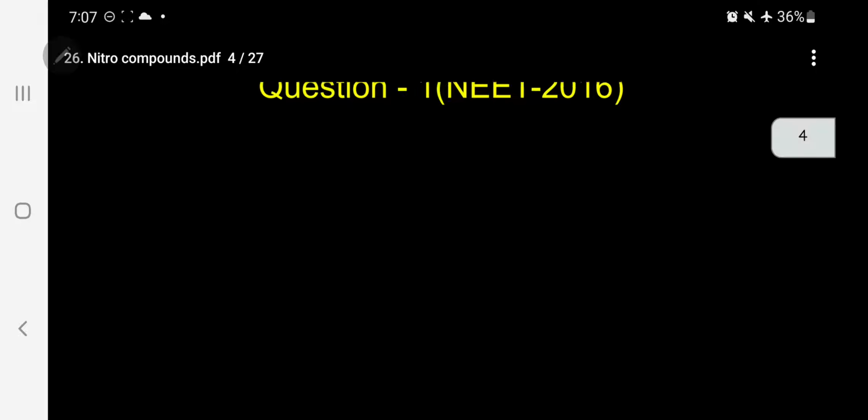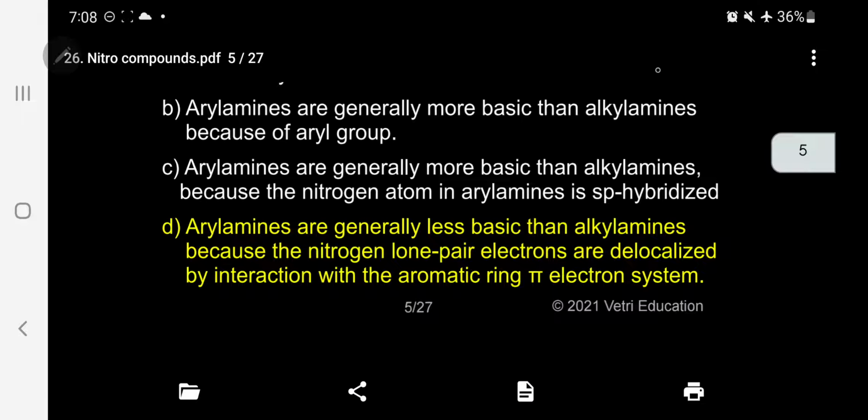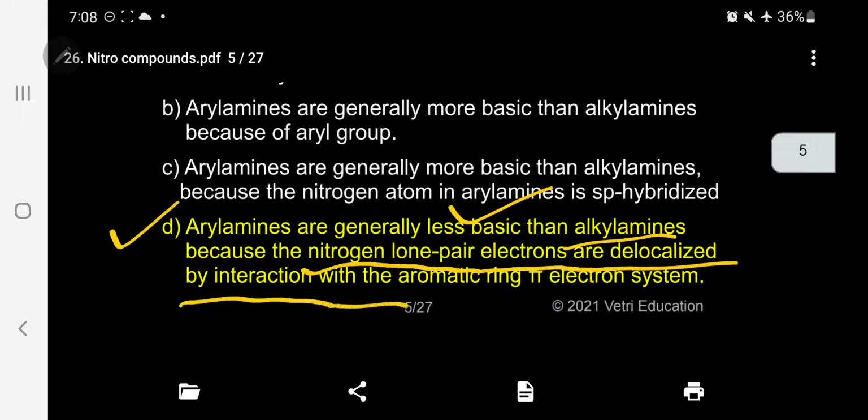According to our statement given here, aryl amines are generally less basic than alkyl amines because the nitrogen lone pair electrons are delocalized by interaction with the aromatic ring pi electron system. I have very clearly explained the reason. Okay, next question.